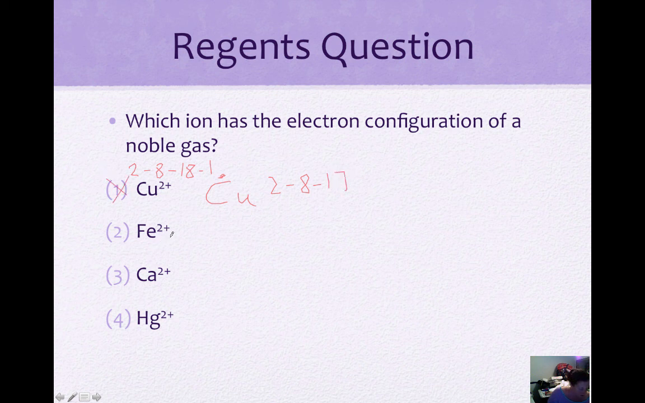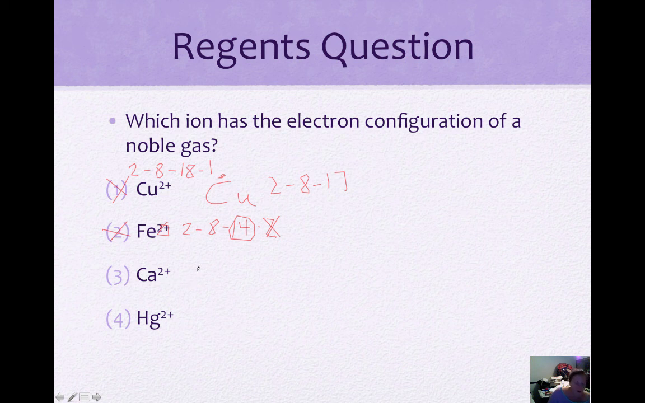Iron has 2 valence electrons. Its configuration is 2, 8, 14, 2. If it's plus 2 charge, it's losing these 2, but this gives it 14 in its valence shell, which would also not be the same as a noble gas. Noble gases have 8 in their valence shell.